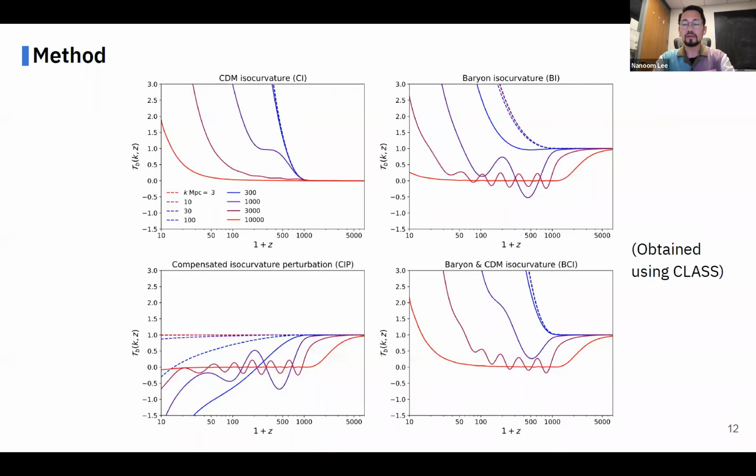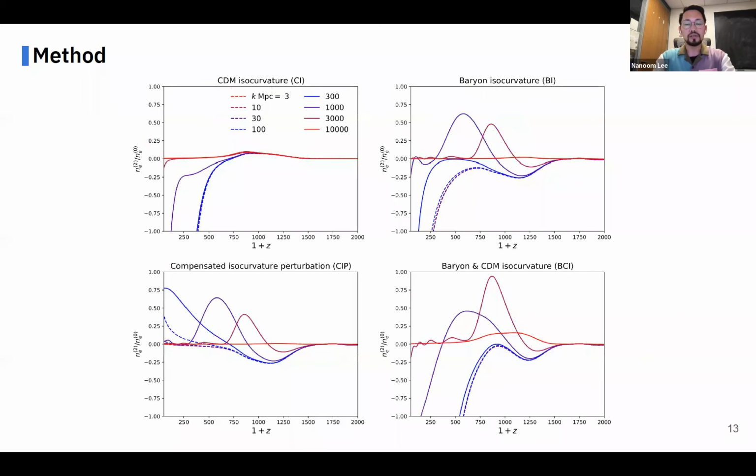And as expected, the baryon evolves the most effectively in the presence of both baryon and CDM isocurvature perturbations. The interesting common feature we can see here is that the high k mode baryon perturbations decay before recombination. This is due to large photon drag. Even on scales smaller than the Jeans scale, before recombination, the baryon perturbation decays. Only after kinematic decoupling, baryon perturbation on scales smaller than the Jeans scale starts undergoing oscillations, but only until the gravitational force from CDM perturbation overcomes baryon pressure.